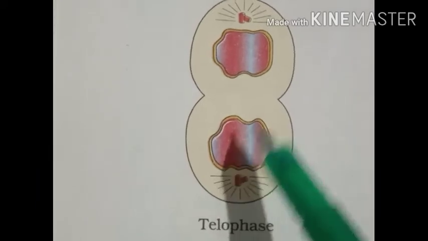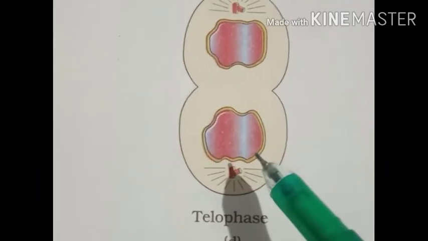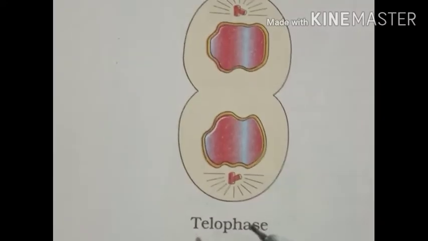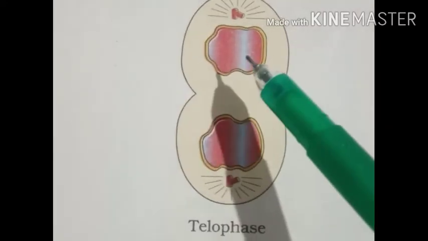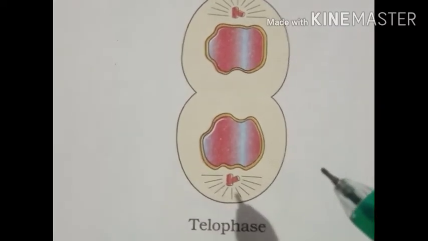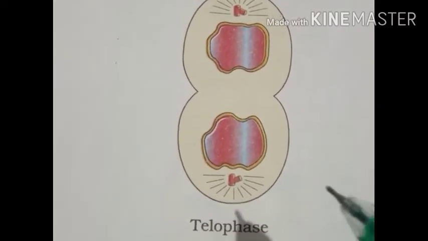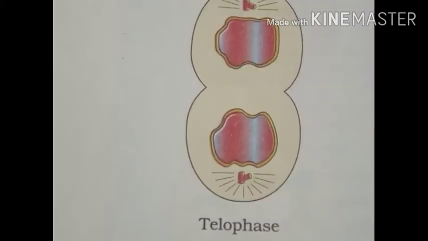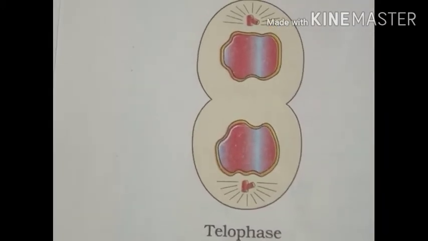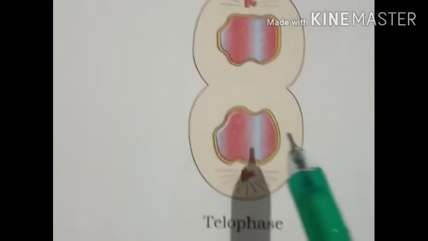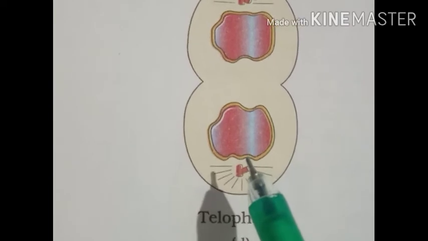The telophase stage is marked by the reaching of all the chromosomes to their respective poles, and the spindles start disappearing by the depolymerization of the tubulin subunits.